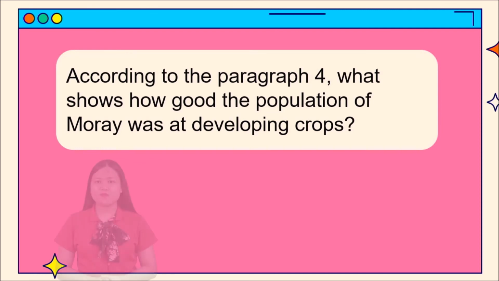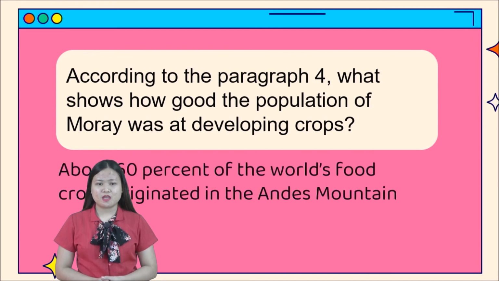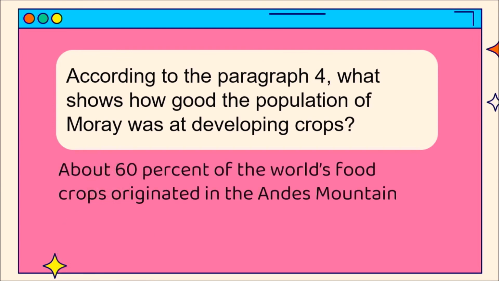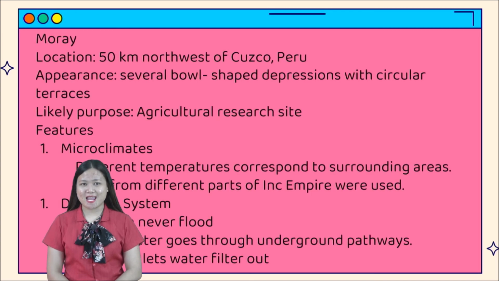So let's proceed. According to paragraph 4, what shows how good the population of Moray was at developing crops? About 60% of the world's food crops originated in the Andes Mountains. This one serves as a recapitulation of our lesson for today. Let's have this one, Moray. So where is the location of Moray? It is 50 kilometers northwest of Cuzco, Peru.